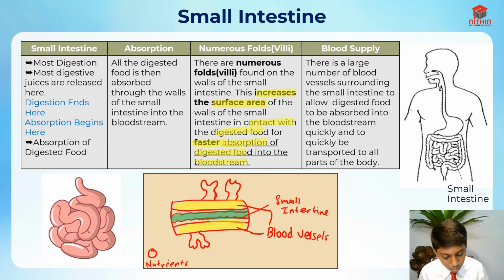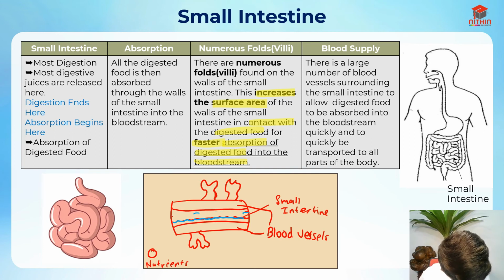And let me show you the folds of the small intestine. Let me erase the highlighted portions. So let me just show you the folds. The pen color is actually blue. So these folds are called villi, and these folds actually increase the surface area. So it's actually really important.